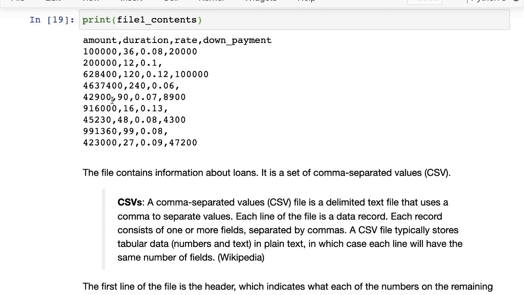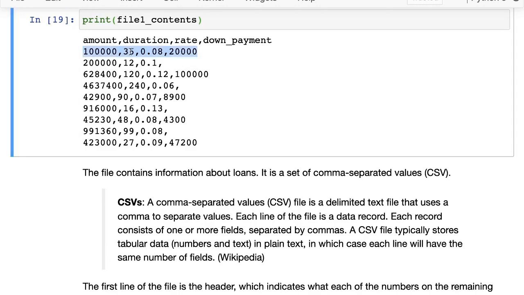And actually, if you remember the previous lecture, we were talking about loans, about people taking a home loan with a certain amount for a certain duration of time. Let's say somebody is buying a house worth $100,000, and they are taking a loan which lasts 36 months, at 8% per annum. And then they're also making a down payment of $20,000, right? So the actual loan amount is only $80,000. So they're taking $80,000 in loan for 36 months at 8% per annum.